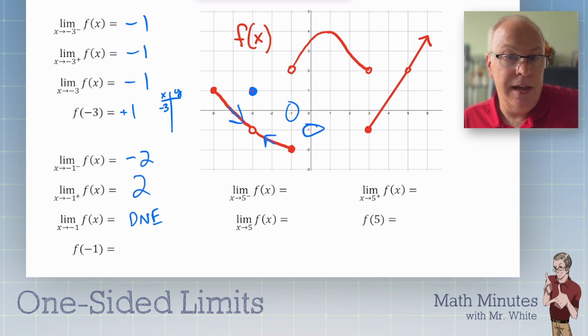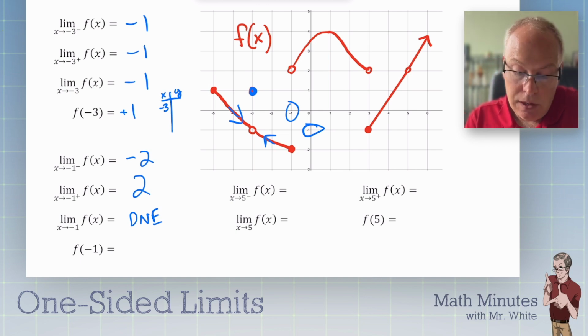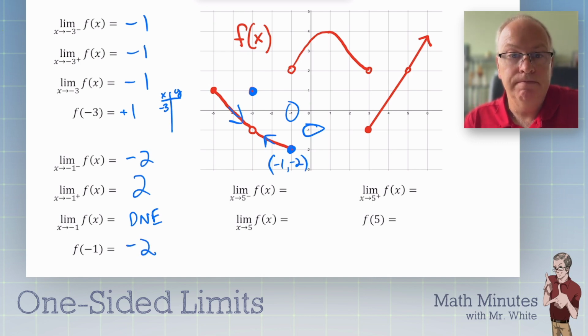Now what about f of -1? Does that exist? Yes, it does. There's a closed circle right here. This is at the point -1, -2. So this would be -2.